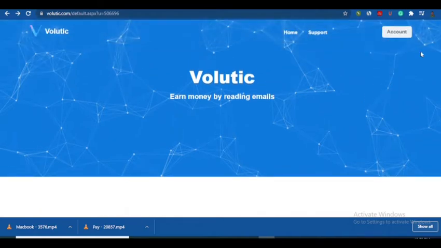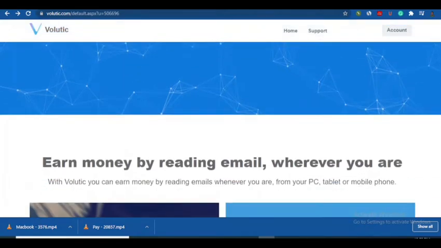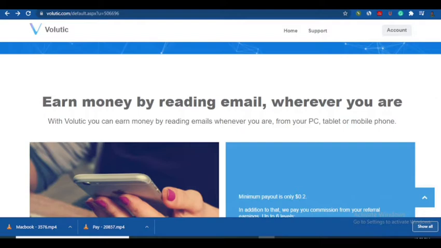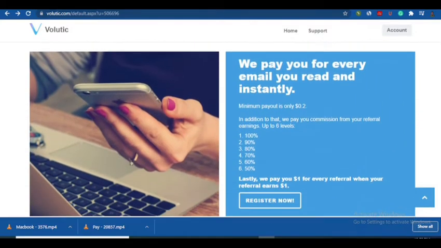So all you have to do is that in Volutic you earn money by reading mail. So all you simply have to do is read mail. I'm going to show you the back end of my own dashboard, and I've made a little amount of money within just a few hours of creating this. So you just earn money by reading mail wherever you are. This can be performed, as I told you earlier, on your PC, your tablet or mobile phone. And the minimum payment is very small, that is $0.2. Immediately you reach $0.2, you can withdraw your money, and that is very beautiful.